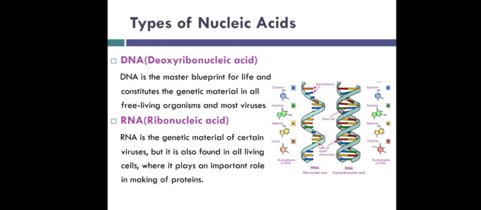When we talk about RNA, ribonucleic acid, it is a single-stranded nucleic acid, a polymer of A, C, G, and U, which are joined by a backbone of alternating phosphate and ribose sugar residues. It plays an important role in protein synthesis and regulates the expression of information stored in DNA to make these proteins. It acts as a messenger between DNA and ribosome. It also translates DNA into proteins.